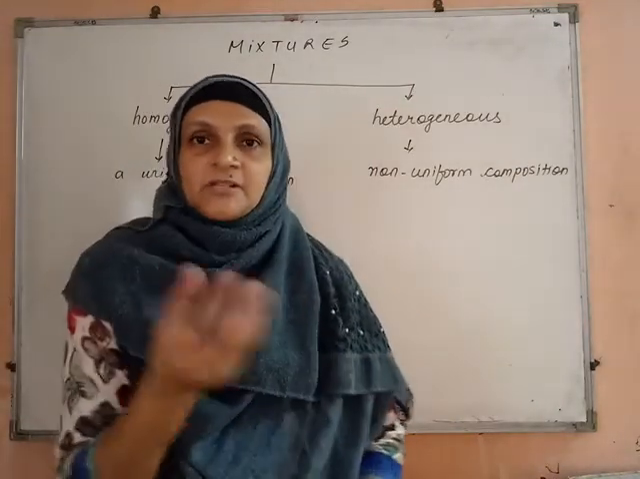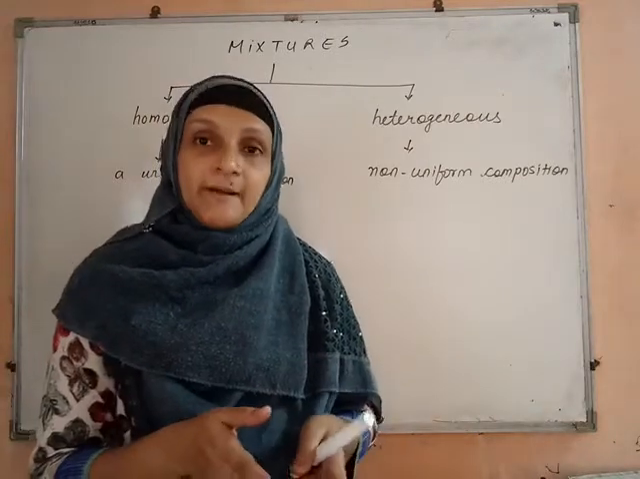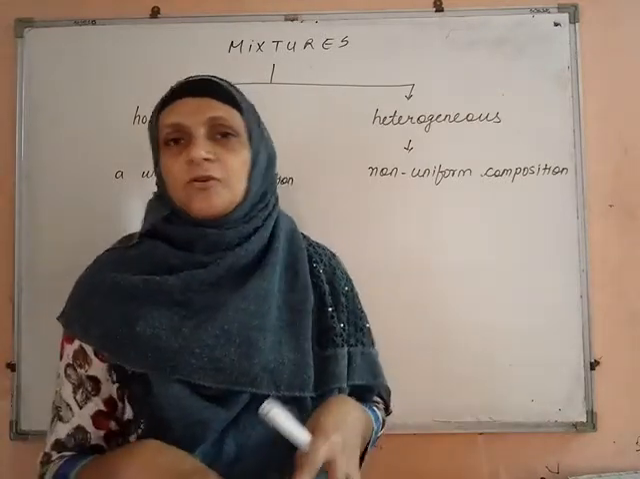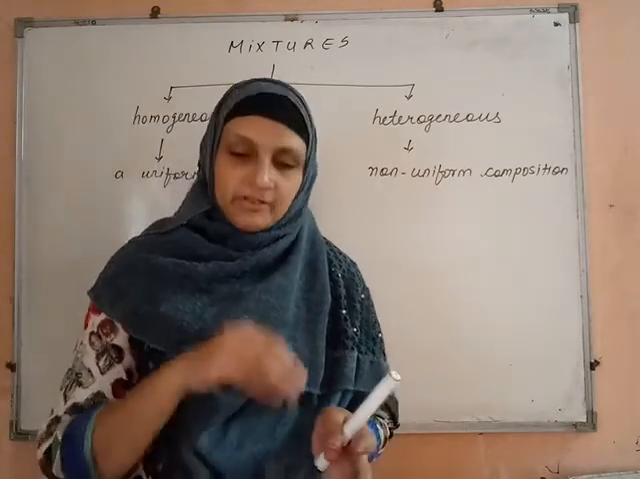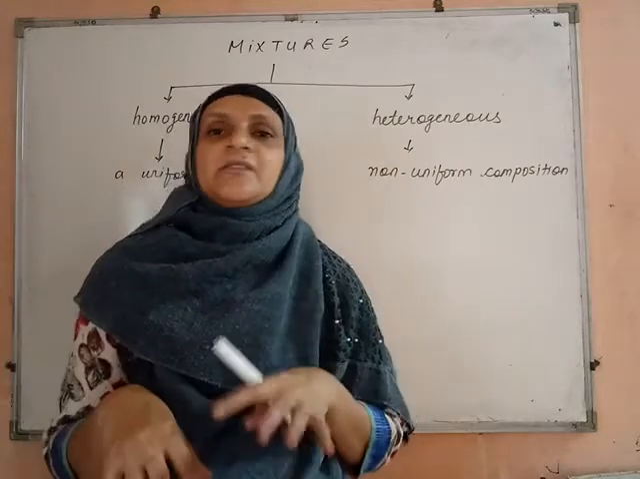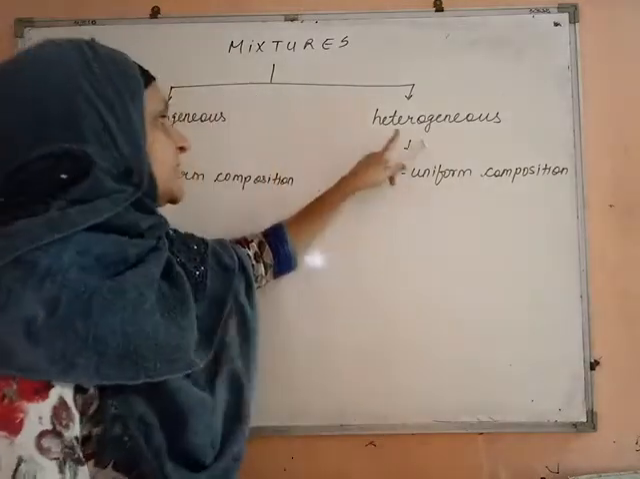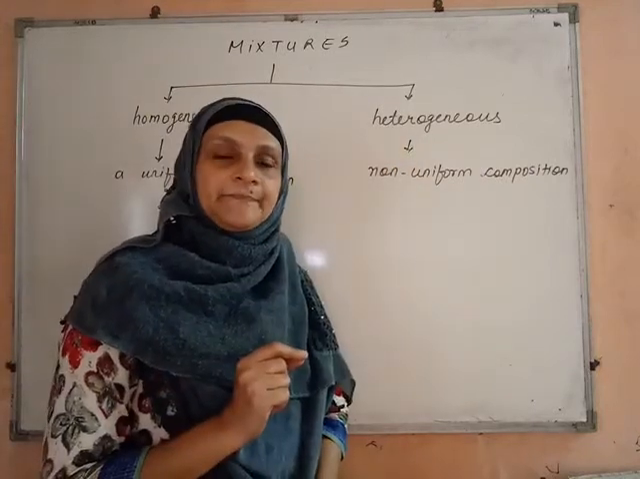If you take the example of chevda, जो हम खाते हैं, okay, everything is mixed in that, but do they remain the same throughout? No. Somewhere you can see peanuts, somewhere you can see gram more, somewhere you can see cornflakes, somewhere you can see sugar particles. सब अलग-अलग composition है पूरे mixture में. Such mixtures are known as heterogeneous mixtures.